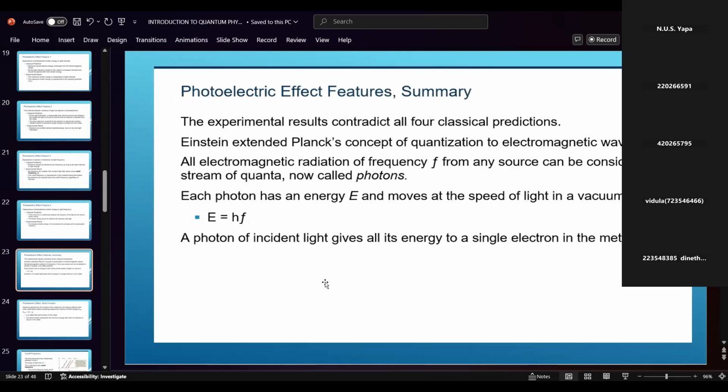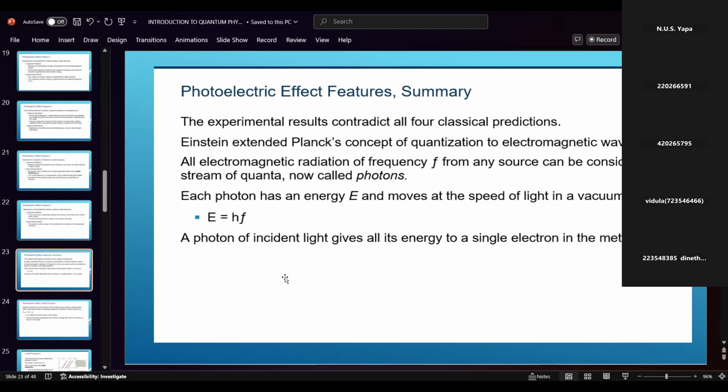Then we can summarize the photoelectric effect features. The experimental results contradict all four classical predictions. Einstein extended Planck's concept of quantization to electromagnetic waves. All electromagnetic radiation of frequency f from any source can be considered a stream of quanta, which we now call photons. Each photon has energy E = hf and moves at the speed of light in a vacuum.